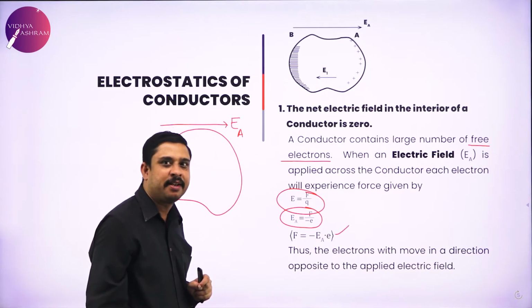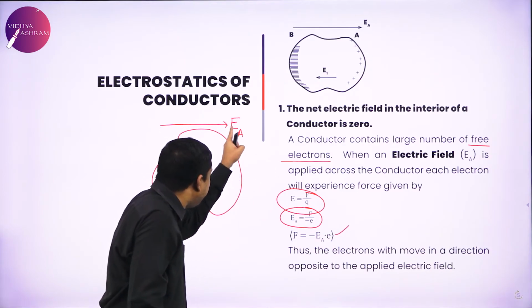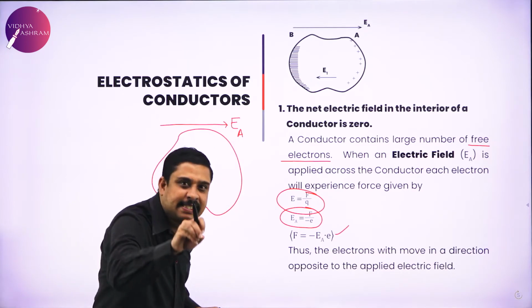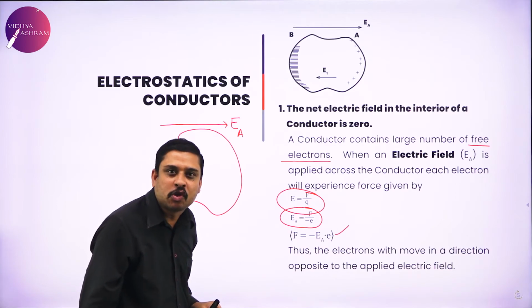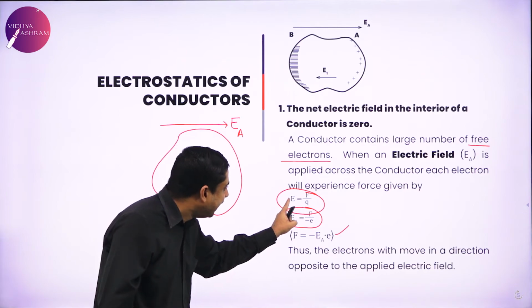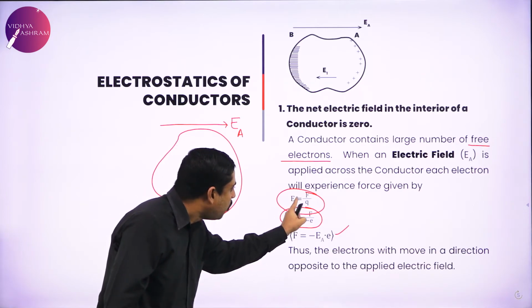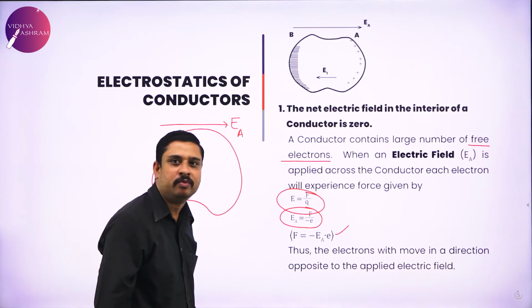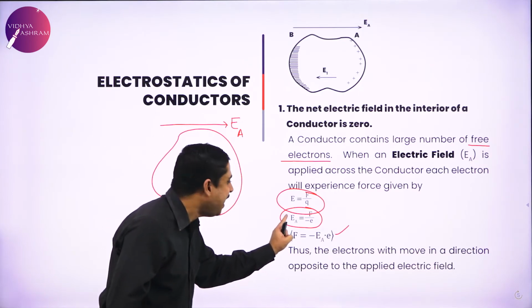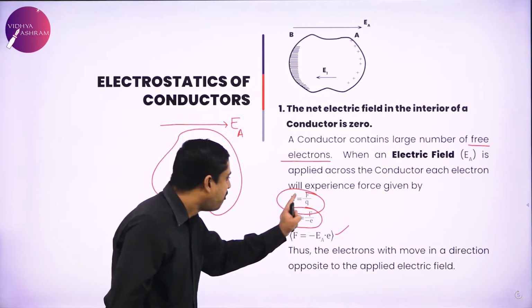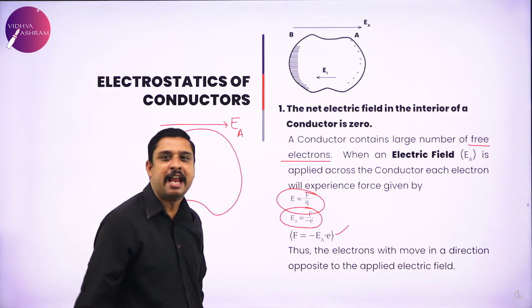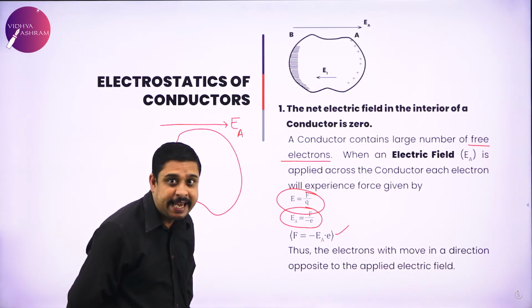So I repeat, the moment electric field is applied, it will exert some force on the free electrons, which can be calculated as E equals F by Q. Here E_A is the applied electric field, equal to force F divided by the charge of the electron, which is minus e.